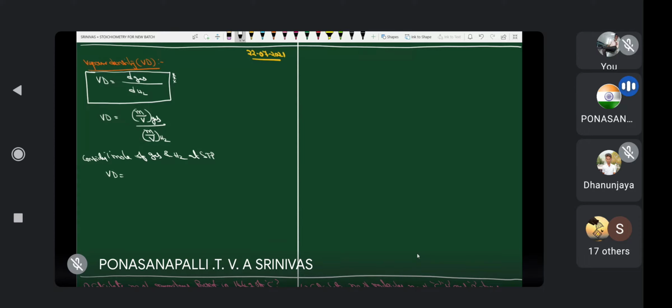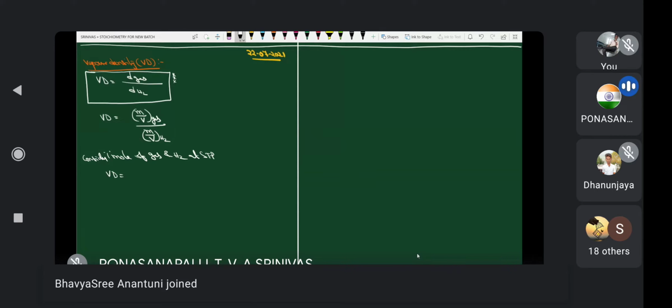Then what is the vapor density? Here mass of gas means mass of 1 mole of gas. What is mass of 1 mole of gas?